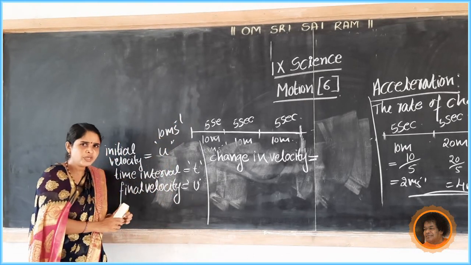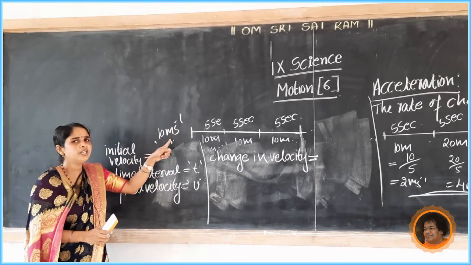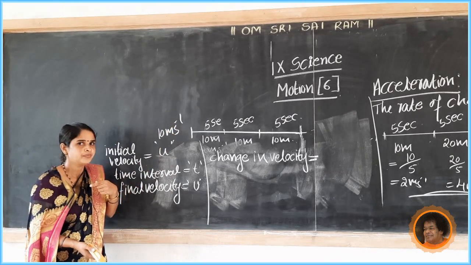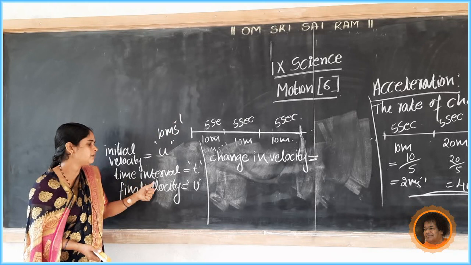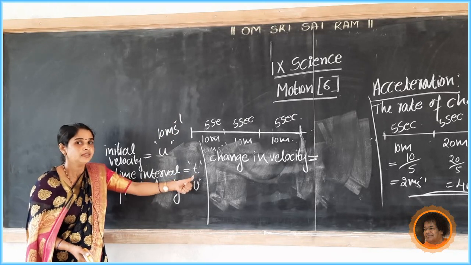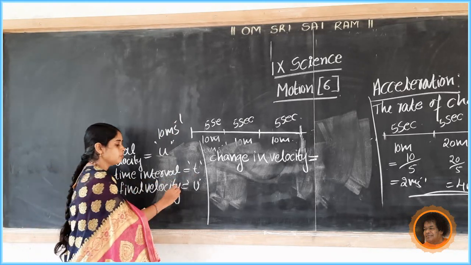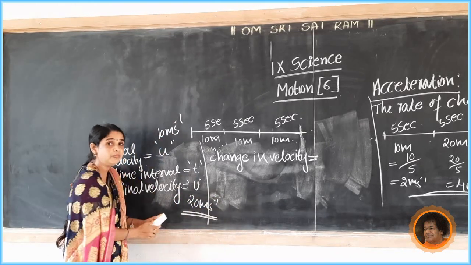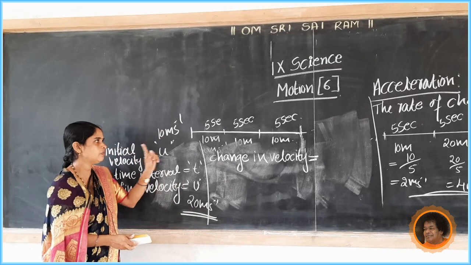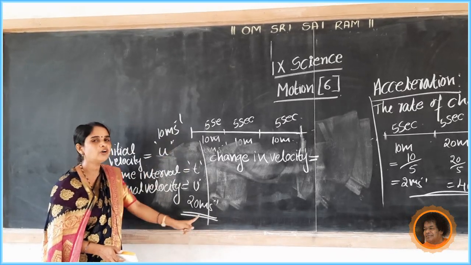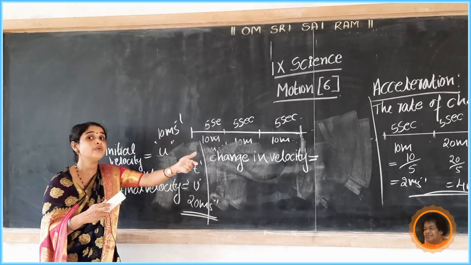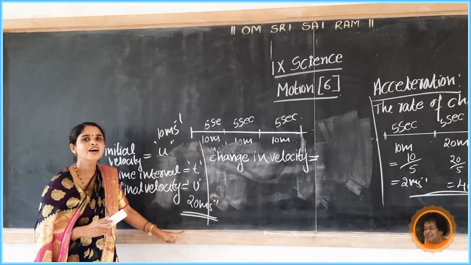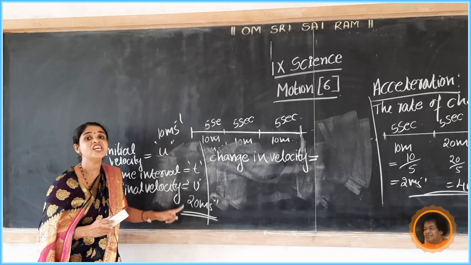After a time interval t, the object attains a velocity of 20 meter per second. Initial velocity 10, final velocity 20. What is the change in velocity?